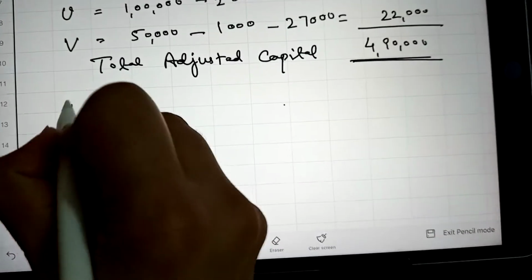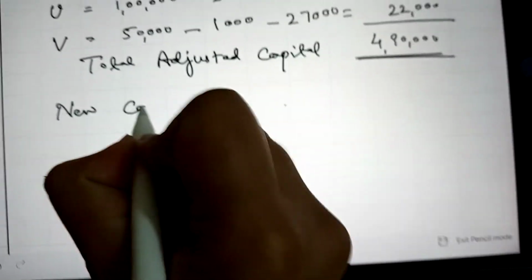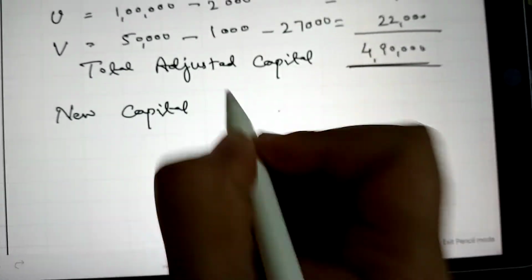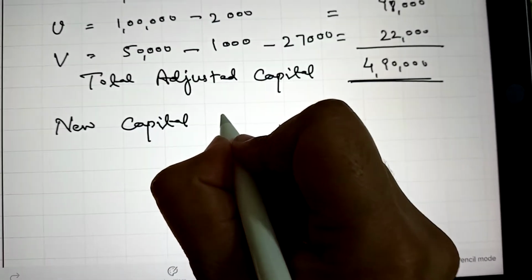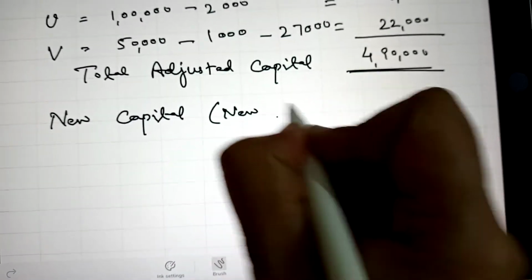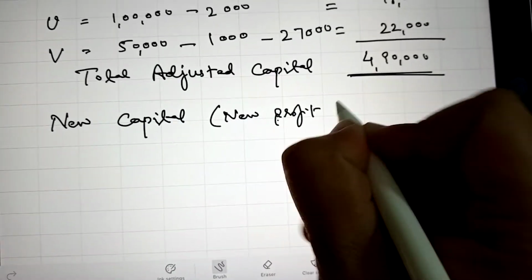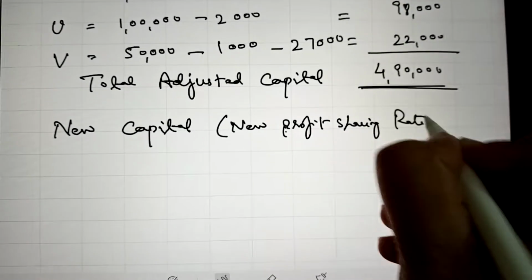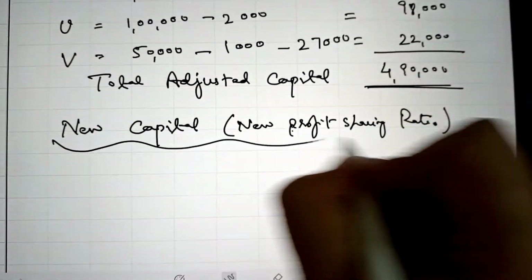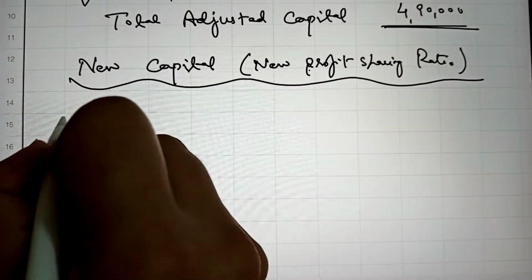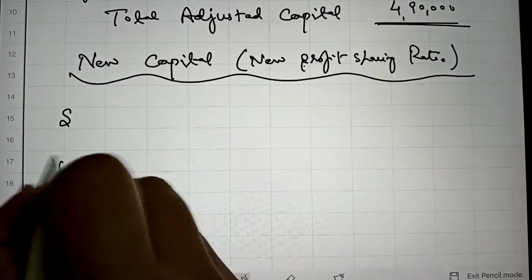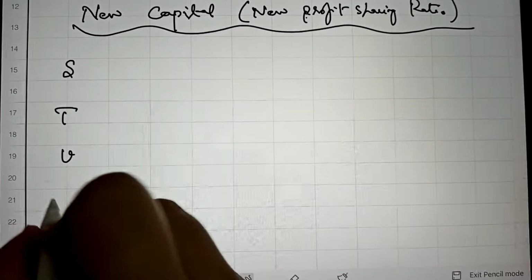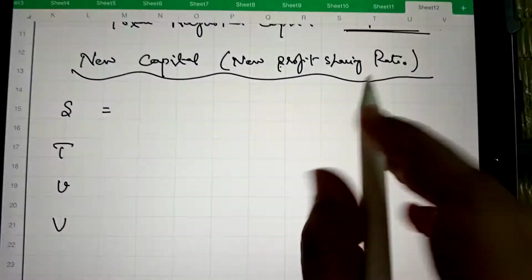Now we have to calculate the new capital of each partner as per their new profit sharing ratio. So how will it be calculated? S, T, U and V, there are 4 partners.